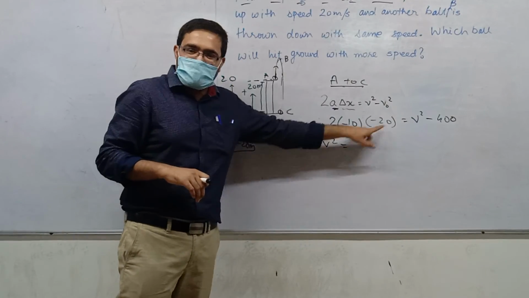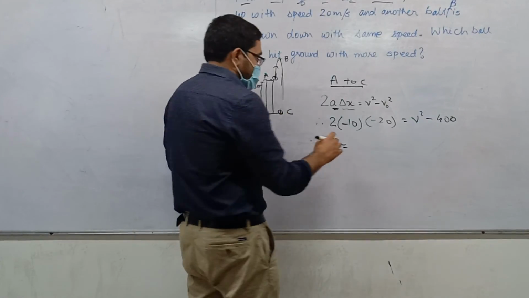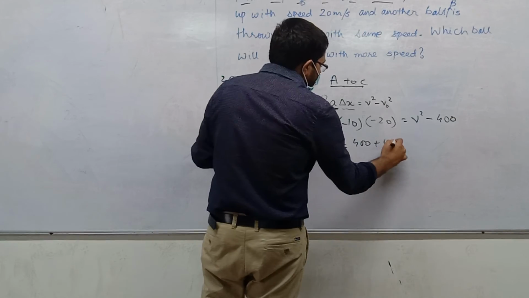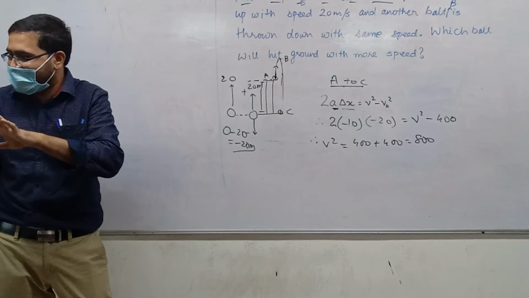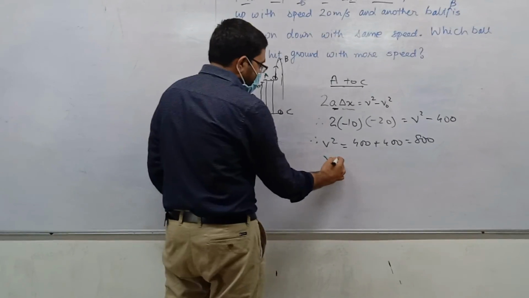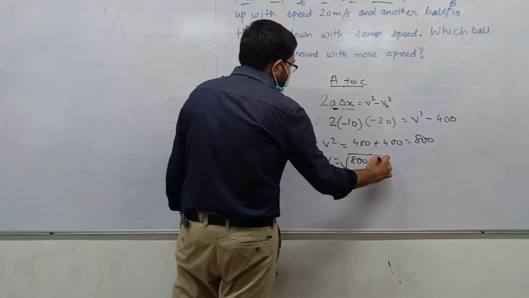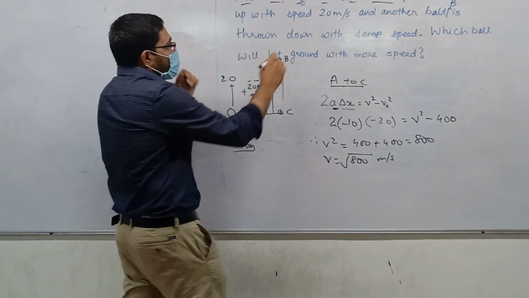Minus minus plus, that will be added on this side. Don't make such silly mistakes. So V square is 800. Let it be like that. So V is equal to root 800 meters per second. This is only for the first ball.